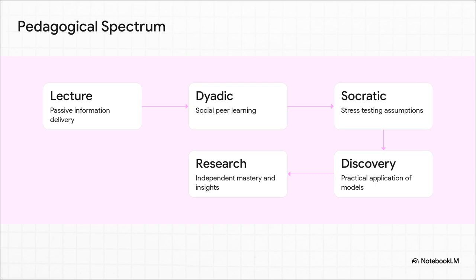To understand exactly where this fits into medical education, let's look at this pedagogical spectrum. We start over at Stage 1 with passive lecture, and we move all the way across to independent research at Stage 5. Now, VibeRounds is purpose-built to operate precisely in the middle, right in the Socratic and guided discovery stages. This is the exact zone where learning transitions from simply passively absorbing facts to actively constructing mental models and stress-testing logic. It's where those critical thinking muscles are actually built.